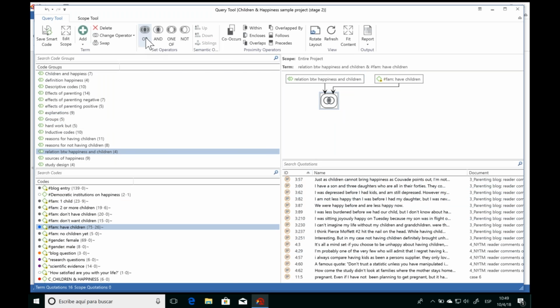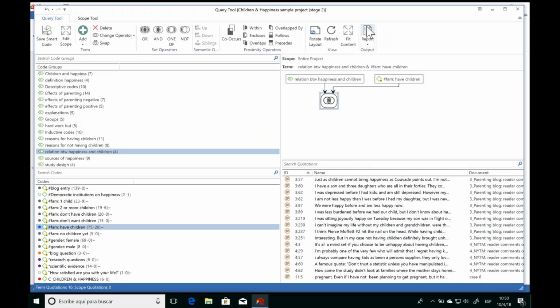And you'll see up here that there's a whole series of set operators, semantic operators if you want to work from your network level, and proximity operators. So by hovering your mouse over any of them, you'll see exactly what it does. So there's no need to memorize all of these operators, but it's just to point out that you have them up here. And so you can combine your codes and groups in as many ways as you would like in order to bring up your quotations.